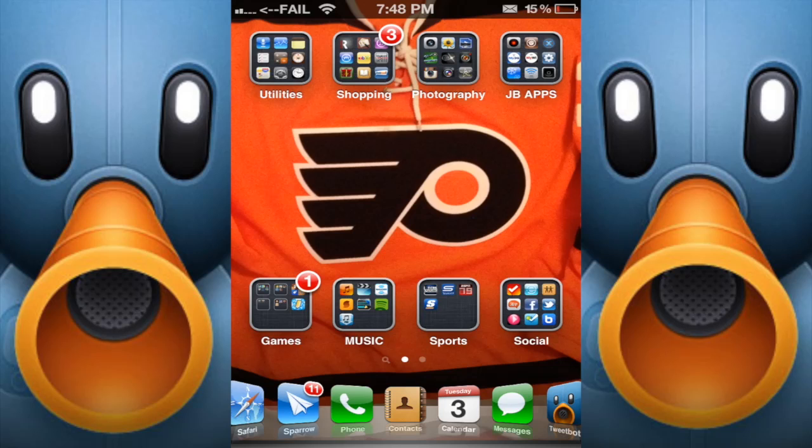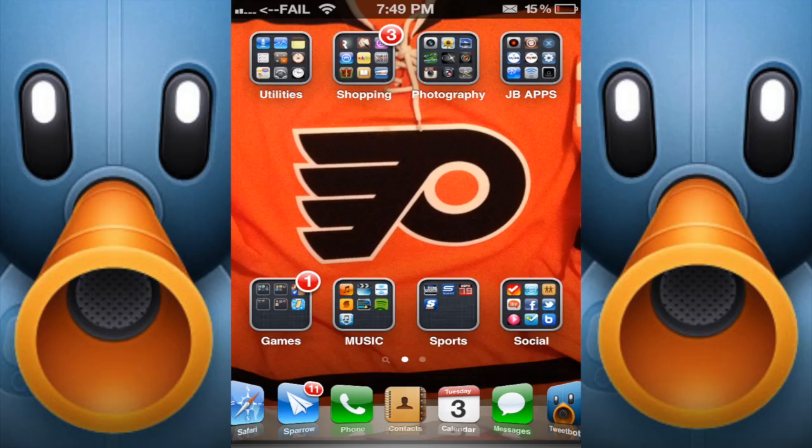So, other people have asked, am I jailbroken, or did I jailbreak? And everyone out there, as you can see here, yes, I am jailbroken. From the fail up top on the left side, from my no bars instead of AT&T, to my unique dock at the bottom, to the fact that I can separate the icons on my screen. But that's not what we're here to talk about at the moment.